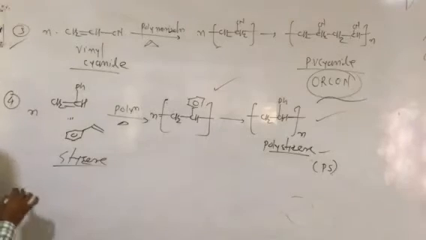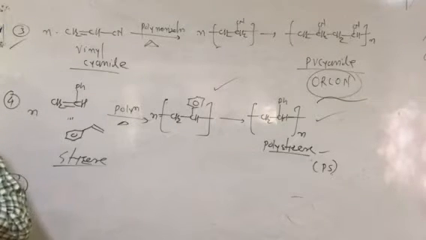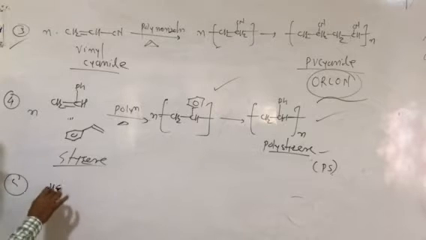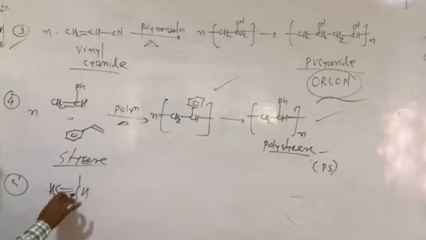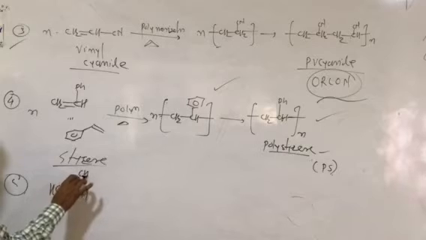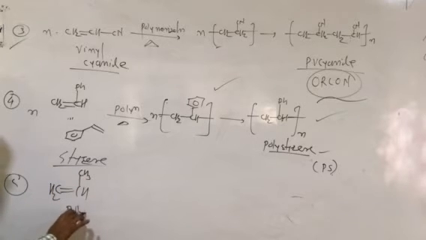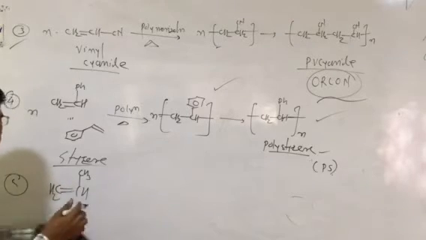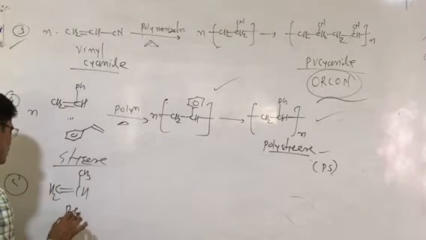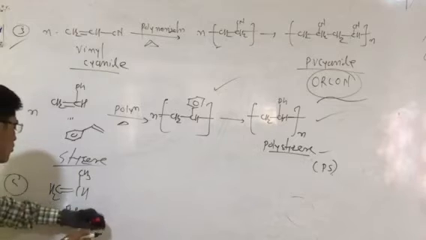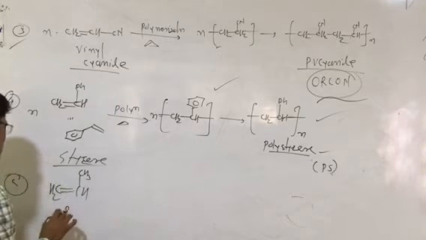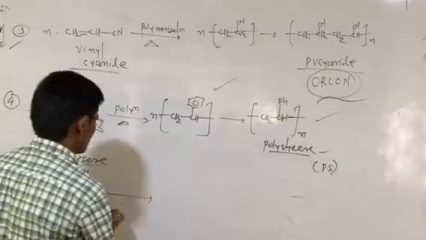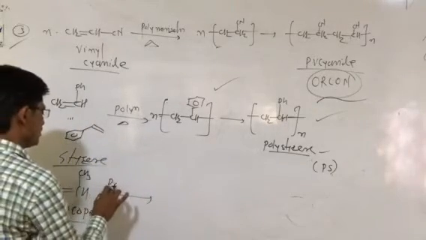So the next example we are discussing, the fifth example, that is CH2 double bond CH, and another type of group is nothing but CH3. So this is polypropene. As you say the polypropene, this reactant is the propene molecule. The starting reactant molecule is nothing but the propene. So propylene, as you can say, propene or propylene, यहाँ पे हम इसको propene कहेंगे. So this is the propene reactant molecule or propylene reactant molecule which undergoes the polymerization.